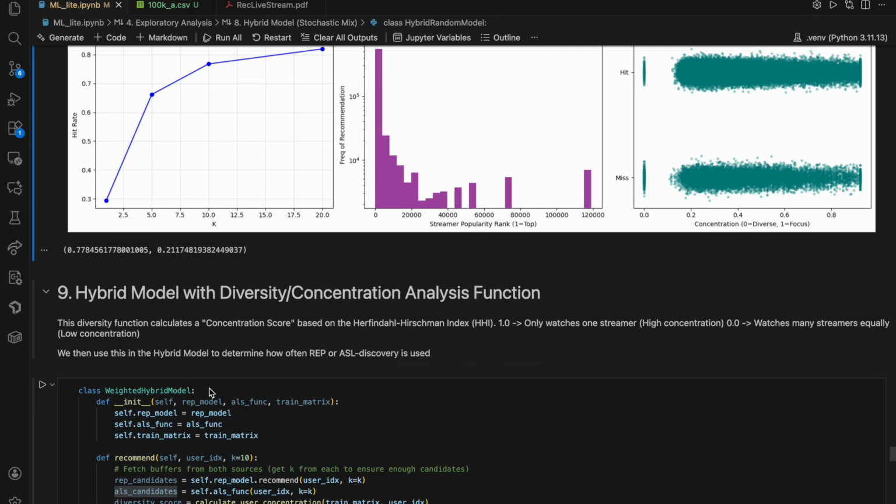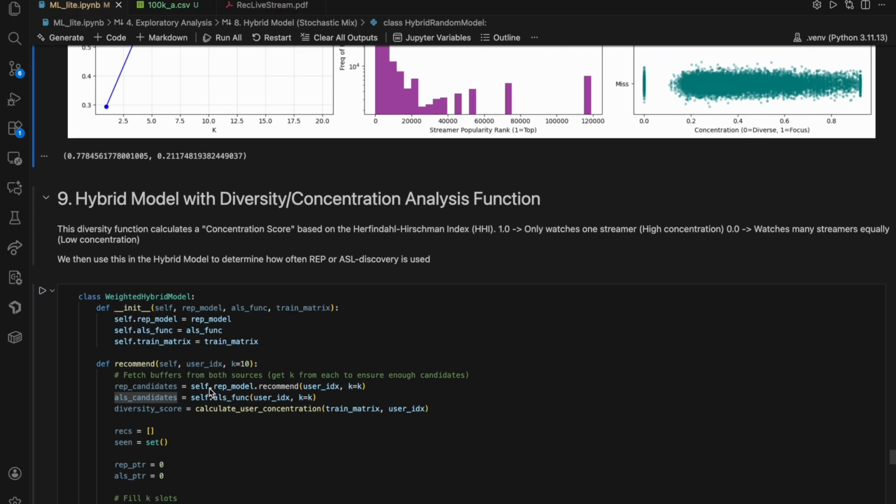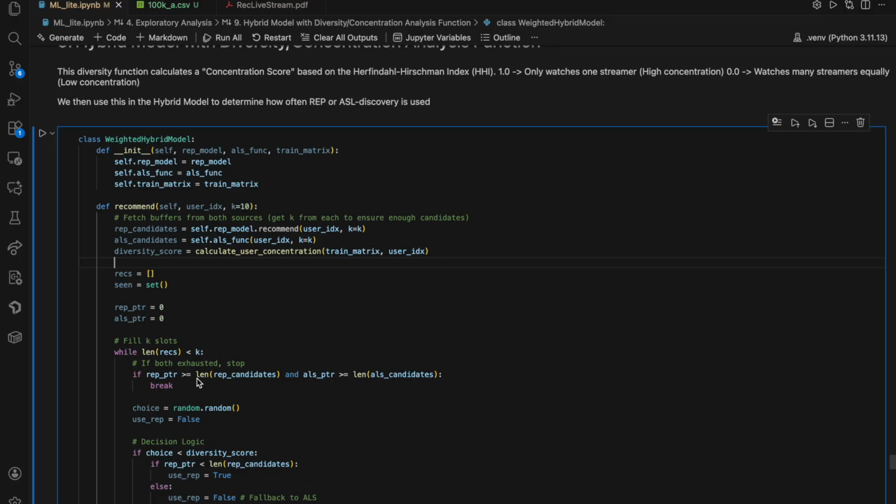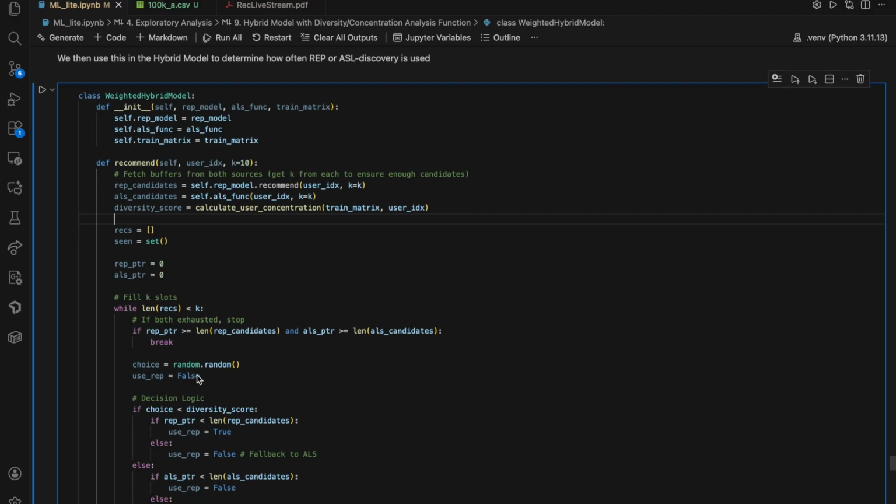We added a little bit more complexity with that concentration score that we mentioned earlier. Essentially, we would call that concentration score with the training matrix, which is basically the matrix of all the minutes spent watching a certain streamer that is given for each user as a row.